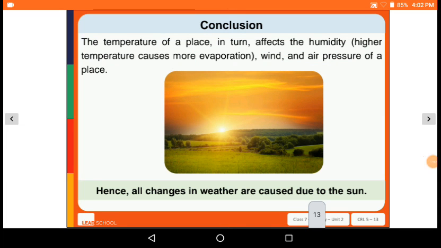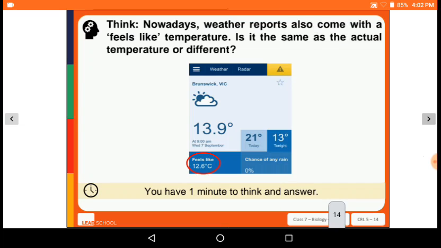The temperature of a place in turn affects the humidity, wind and air pressure of a place, as all changes in weather are caused due to the sun.